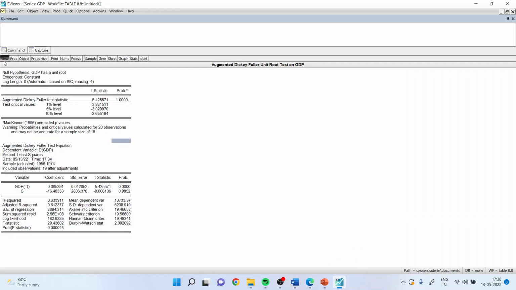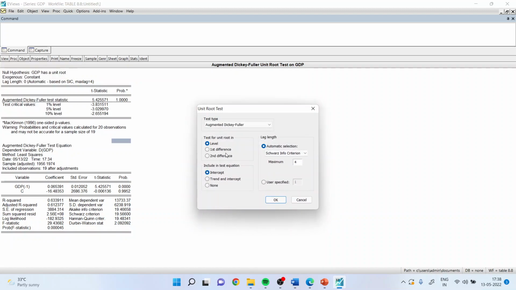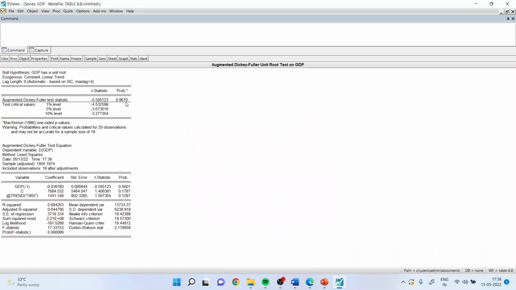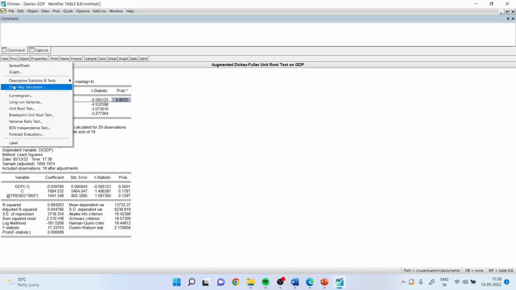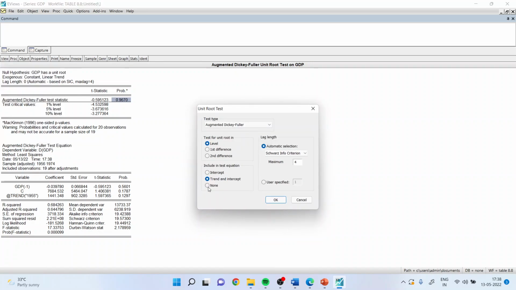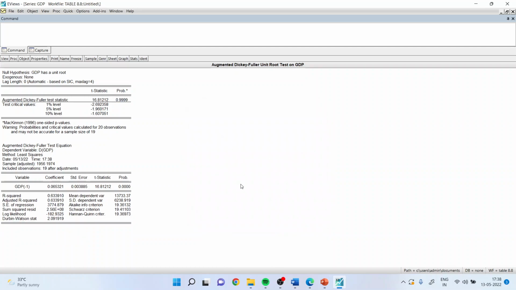We'll go back again here, view, unit root test. We have tested for level, keep it as it is. Now test it for trend and intercept. Click OK. We'll get the same results. Again go back, view, unit root test, and none. Click OK. You get the same result.